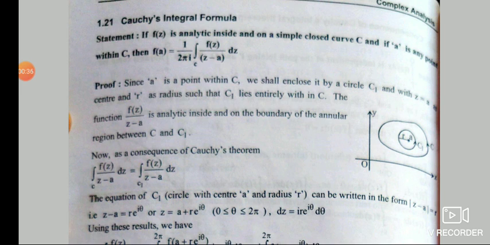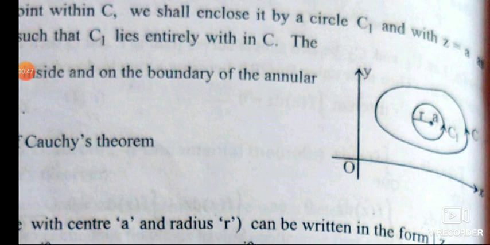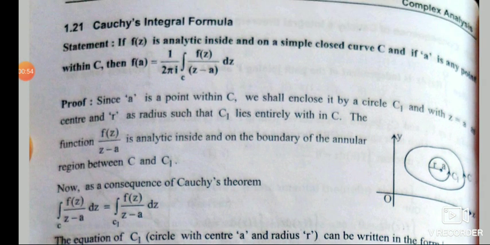So we'll go through the statement. Which are the things? One is f(z) is analytic inside the simple closed curve C. If you see the picture here, the inside one is the inside circle, not C. The outside curve is C. That is a simple closed curve. And A is any point inside C. Then f(A) is equal to 1 by 2 pi i integration along the curve C of f(z) divided by (z minus A) dz.